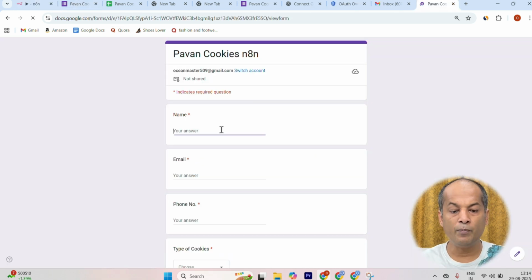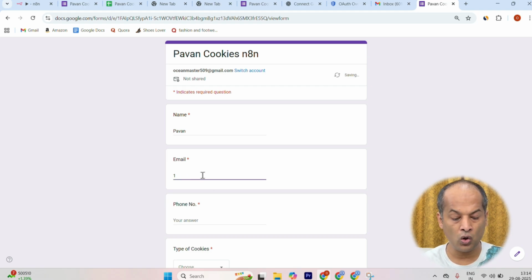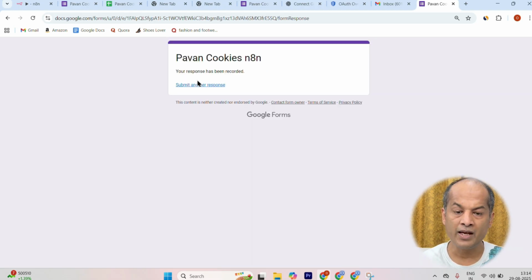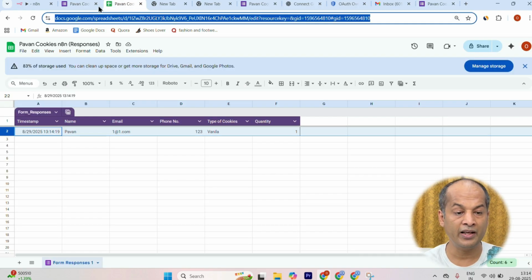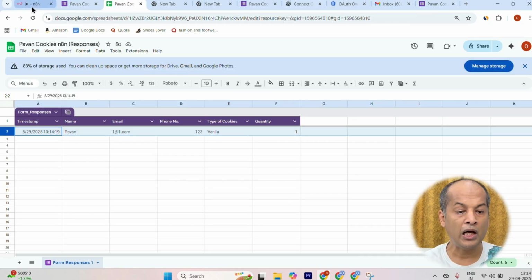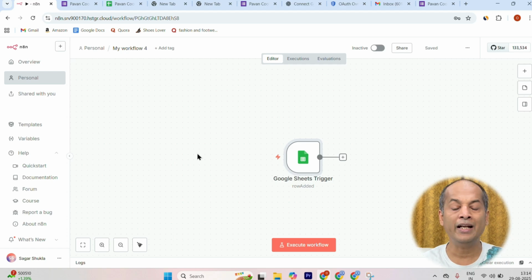Now let us fill a sample form to see if everything is working. I am putting all the information here. These are all dummy data, not real data. As soon as I press the submit button, you will see a new entry is created in my Google Sheet. And now I will go to my n8n workflow.